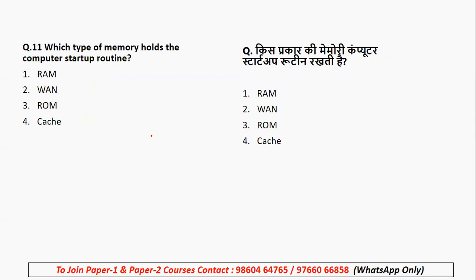Now, which of the following memory holds the computer startup routine? This type of question was again asked in a different way in 2021 also. So you should know which type of memory holds the computer startup routine. Is it RAM? Is it WAN? Is it ROM? Or is it cache memory?